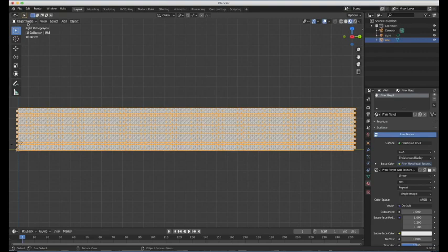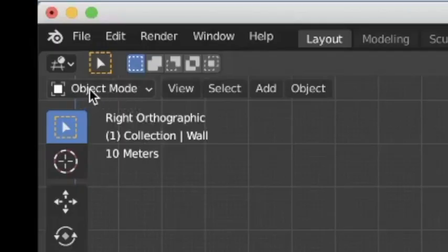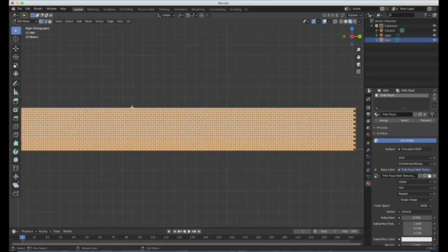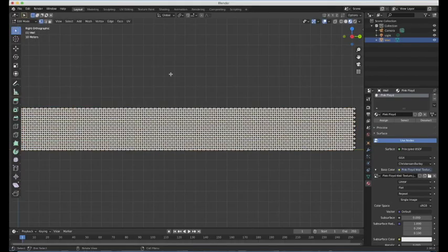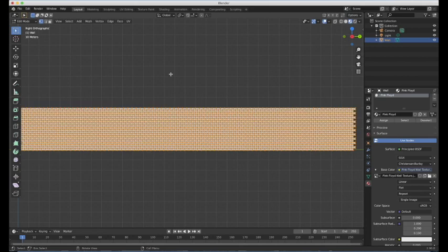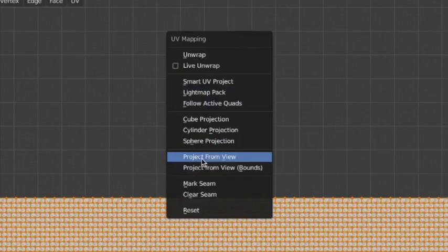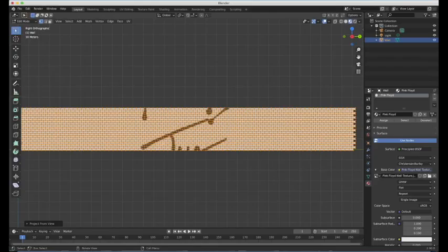And then we just want to go to edit mode. So over here in this corner, you click on where it says object mode, switch it to edit mode, and it should all be highlighted. If it isn't for whatever reason, just hit A, and then that selects all. So yeah. Then you want to press U, and you get these UV mapping options here. And the one you want is project from view. So now we're on the right track.